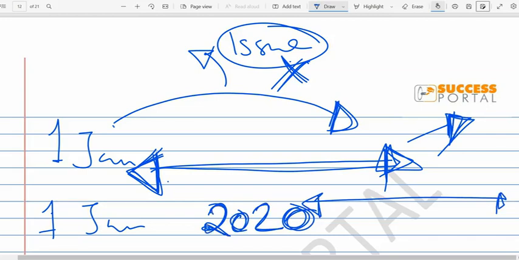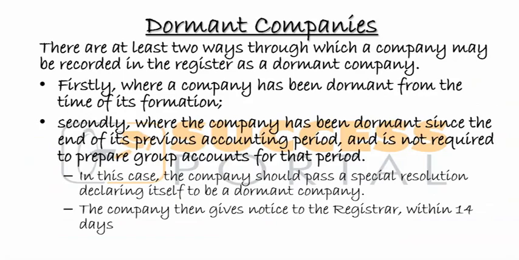First, you see that a company just started, no significant transaction has happened since incorporation. The second thing is you have been trading, you've been an active company, but in some year like 2020, for other reasons, you have not done any significant transaction for the whole year. That's the second way in which a company can be registered as a dormant company.